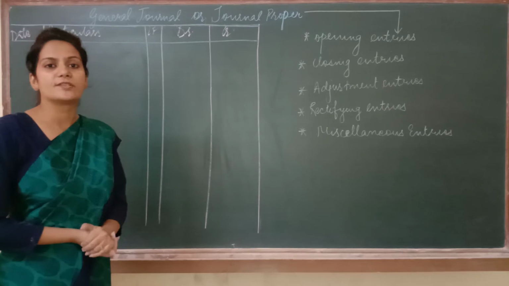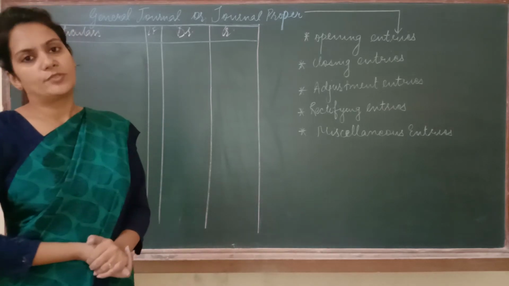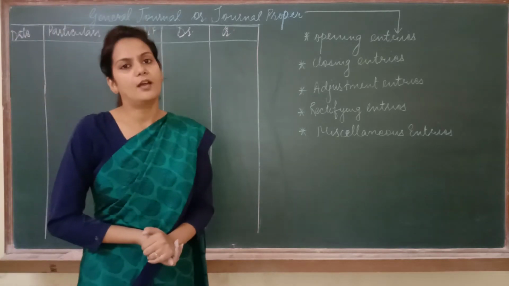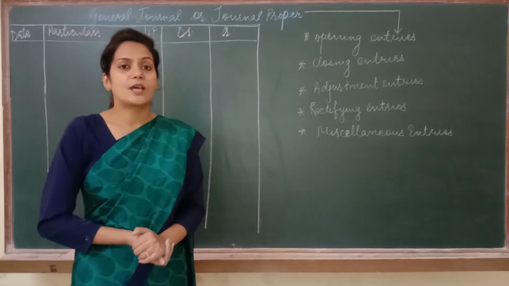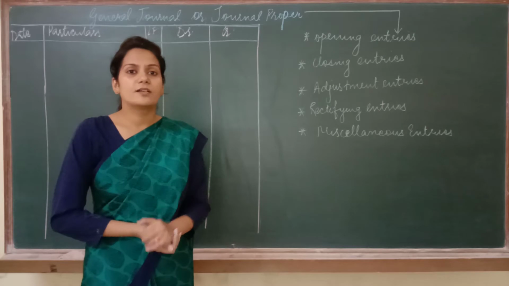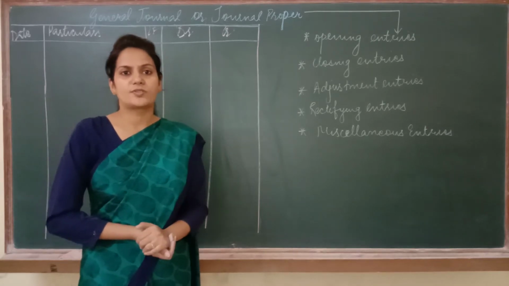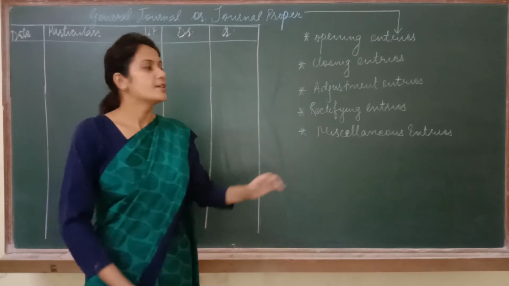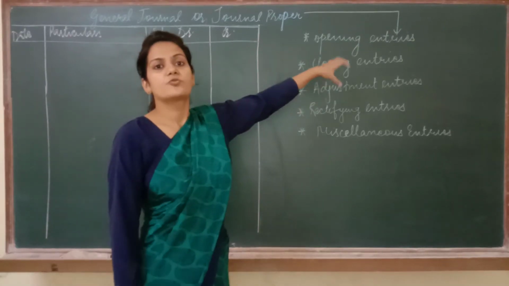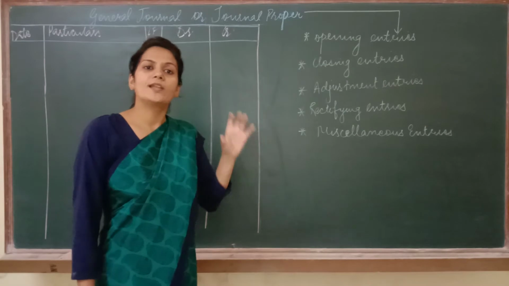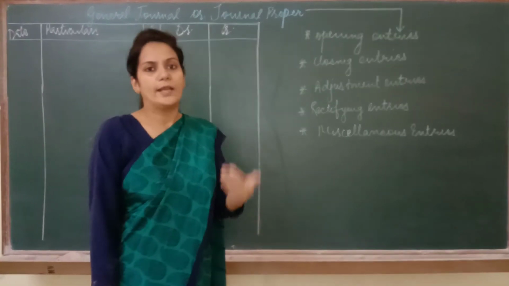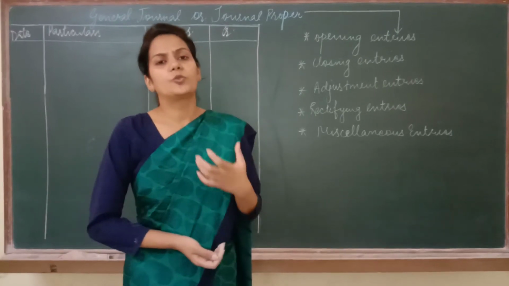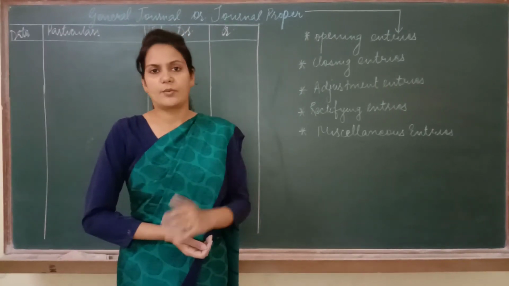Next is closing entries. Closing entries are basically those entries which we pass on the last day of the financial year just to close our accounts. Like I told you in the chapter ledger, we don't balance our nominal accounts. Rather we transfer their balance to trading account, profit and loss account. So the entries which we pass to transfer the balances of nominal accounts to trading account and profit and loss account are known as closing entries. You will get to know how to pass these entries in the later chapters.